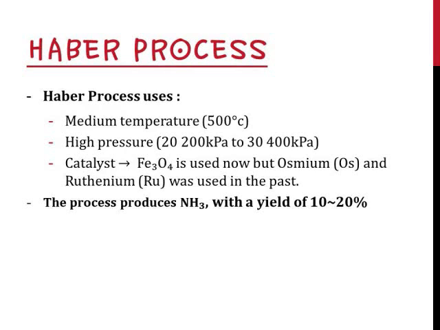In the past, Haber used osmium and ruthenium as the catalyst for this process. Currently, the factories are most likely to use iron oxide, which is cheap and is easy to find. At the end, the process will produce ammonia with a yield of 10 to 20%.